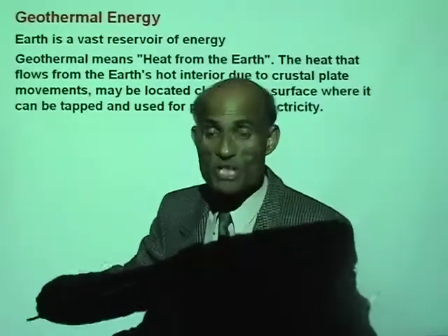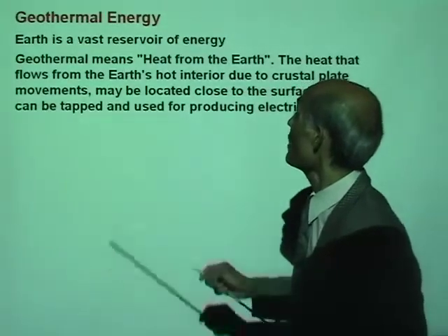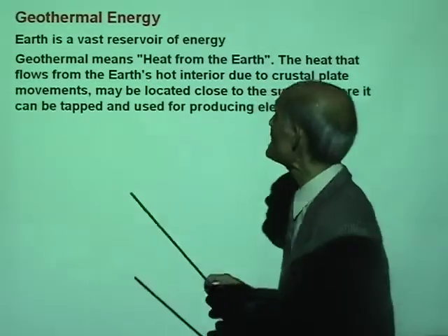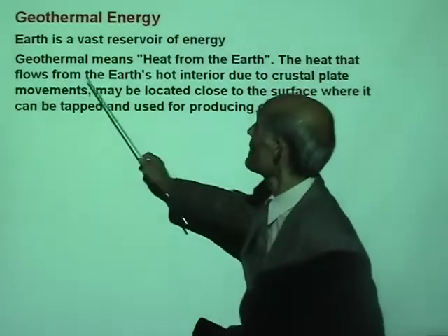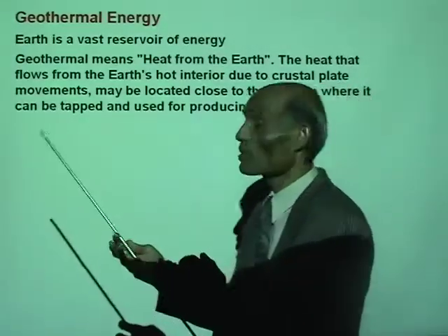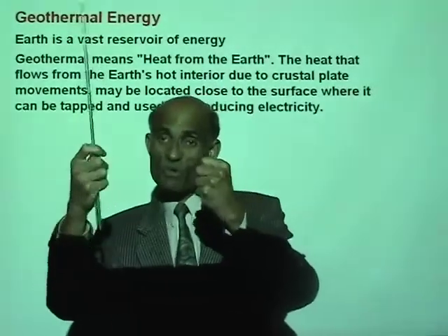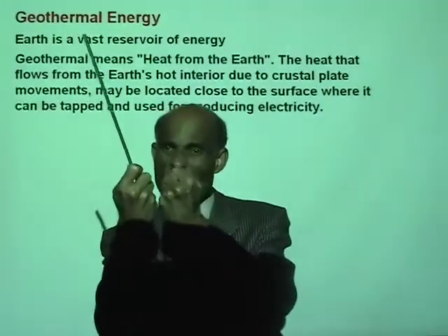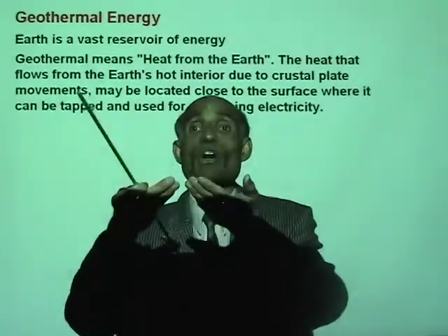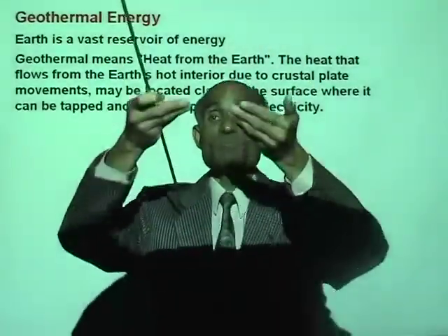All these processes are in the earth's interior, and they actually trap a lot of heat in the earth. So the heat flows from the earth's hot interior due to the crustal plate movements. When the earth's crustal plates move and they collide and crack, there will be space through which the molten rock can come up. And the heat from inside the earth is actually brought out.